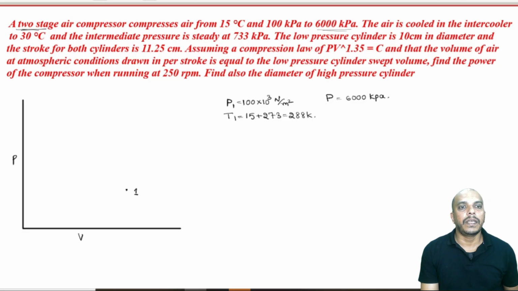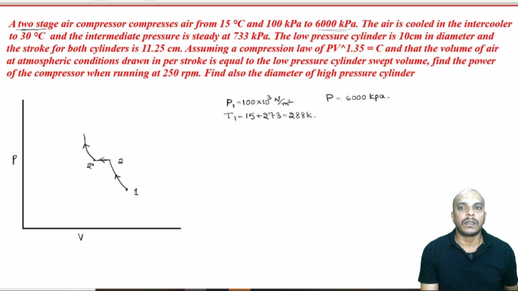The air is cooled in the intercooler to 30 degrees Celsius. So, we have first stage compression 1 to 2, then intercooling is done. Let us call this 2 dash, then again it is compressed further.